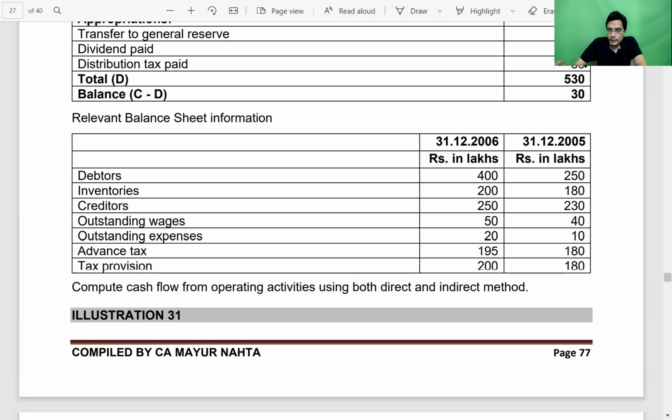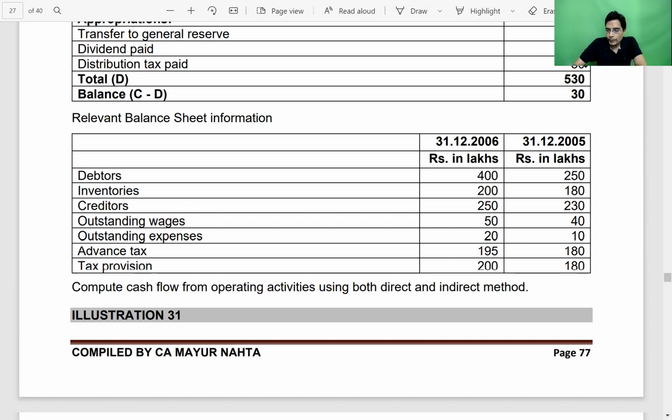Debtors, they have given opening and closing balances, but the first column represents the closing balances, 2006. The second column represents the opening balances, 2005. So inventories, creditors, outstanding wages, outstanding expenses, advance tax, and tax provision.